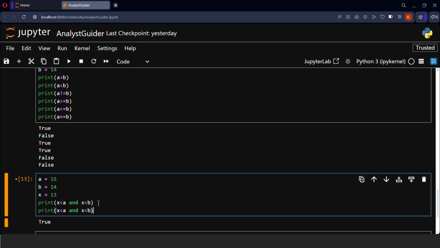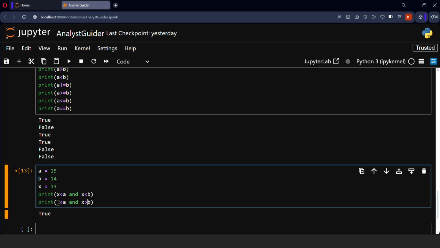Yeah, in case I have typed x is greater than b, which is clearly false because x is 13 and b is 14, but we know b is greater than x. So for the AND operation, both the statements should be true, but here one of the statements is false, so the final output will also be false.